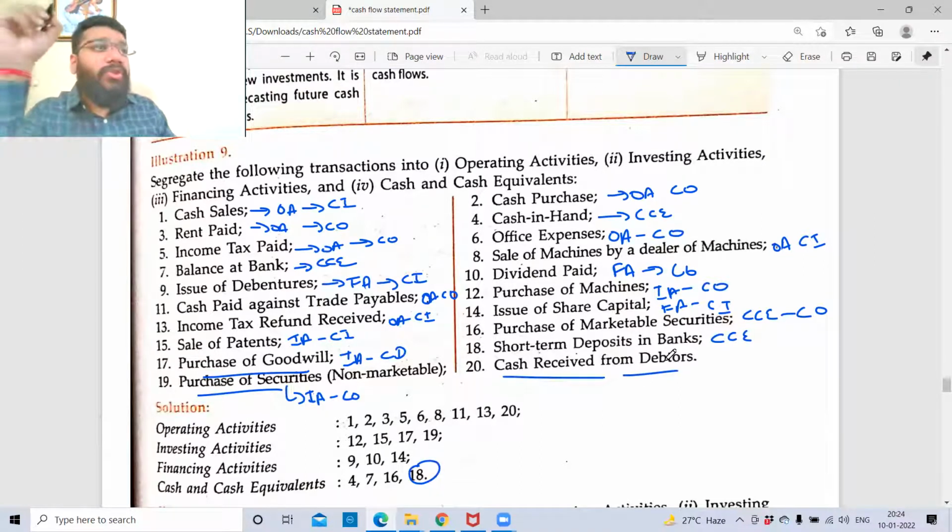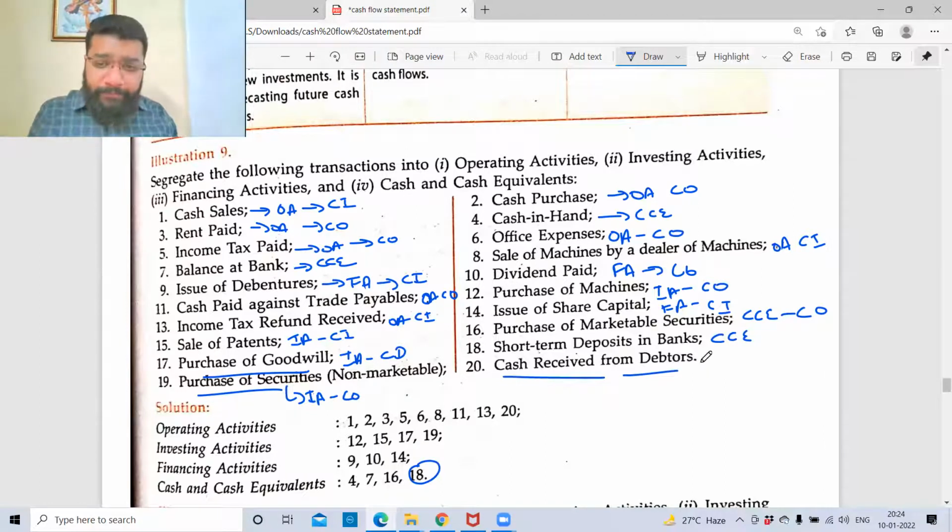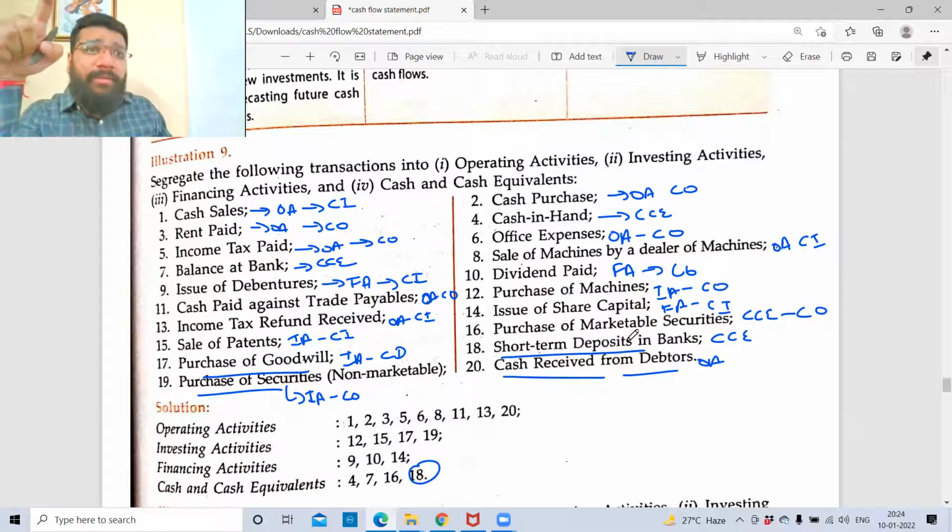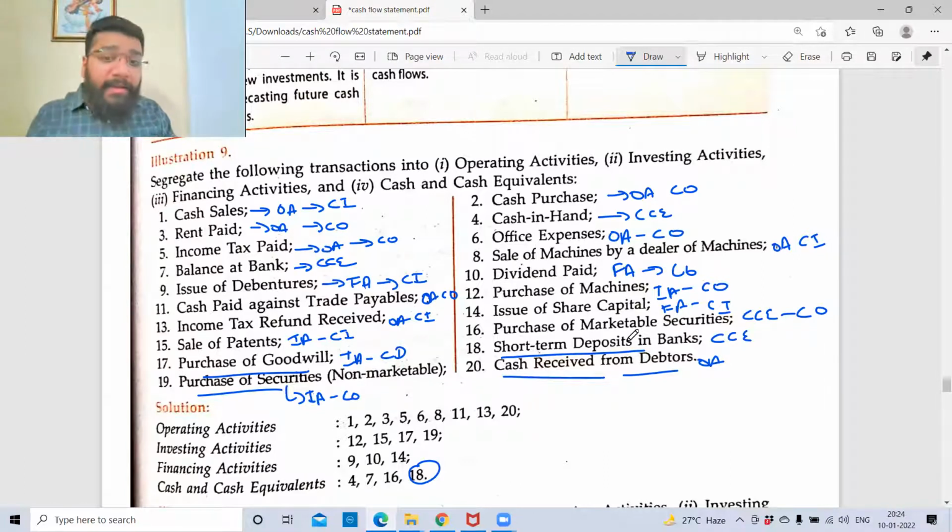Cash received from debtors. Operating activity, inflow. See, short-term deposits and current investments: there is a note that was given when we read that unless mentioned otherwise, they are always treated as marketable securities. If they explicitly say it is non-marketable, only then should short-term deposits and current investments be taken as such. So make a highlight of this point. This is one point where things can lead to confusion.